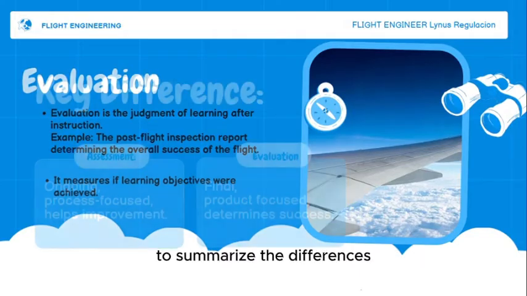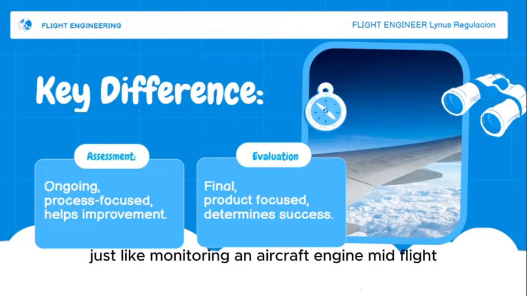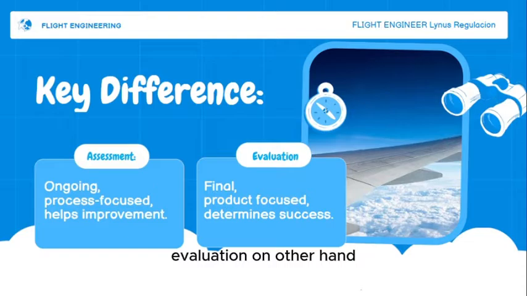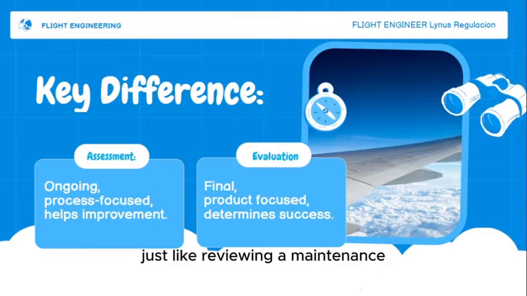To summarize the differences between assessment and evaluation, let's look at this comparison. Assessment is ongoing, process-focused, and helps improvement, just like monitoring an aircraft engine mid-flight. Evaluation, on the other hand, is final, product-focused, and determines success, just like reviewing a maintenance checklist after landing.